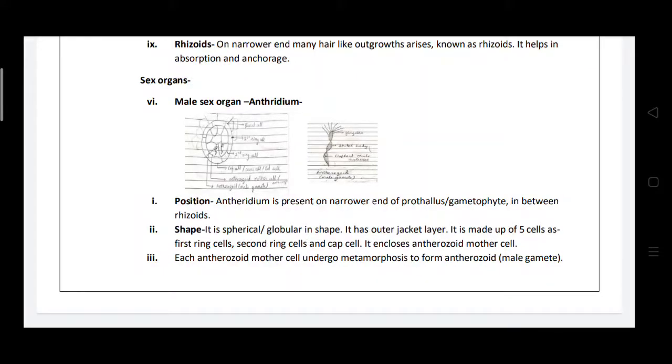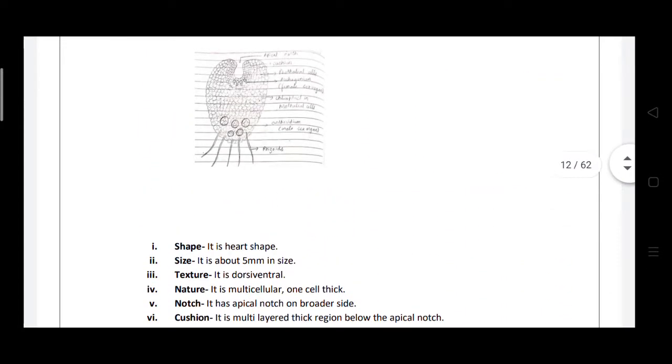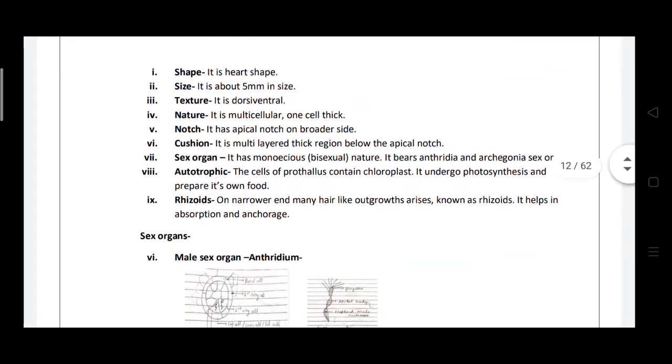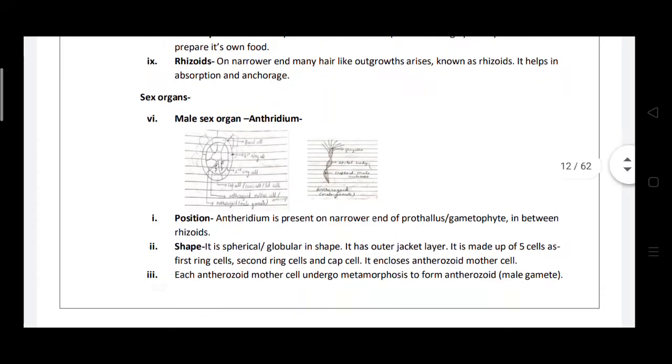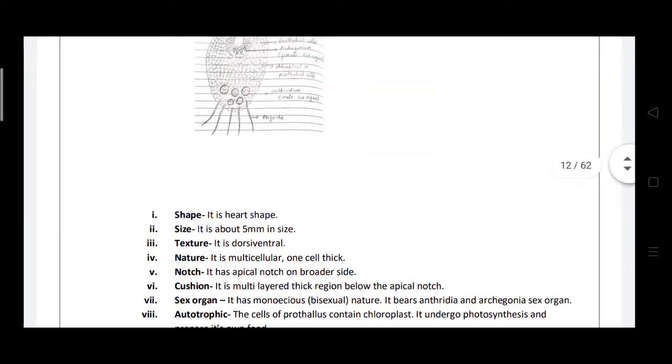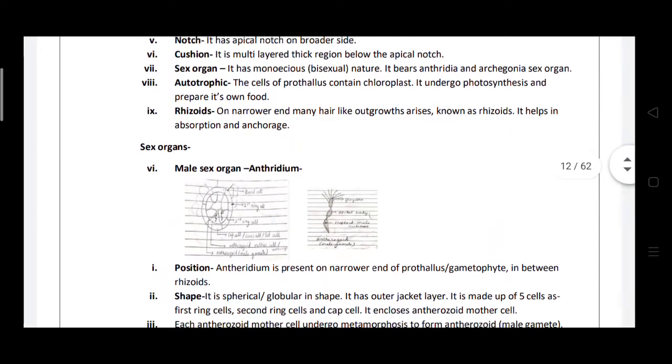Hello students. Today we discuss the sex organs. As you know, in the previous video we discussed the gametophytic generation. In the gametophytic generation, the prothallus body will be developed, and on that prothallus body the sex organs will be produced. These sex organs are antheridium and archegonium, which will be produced on the prothallial structures of the gametophyte.